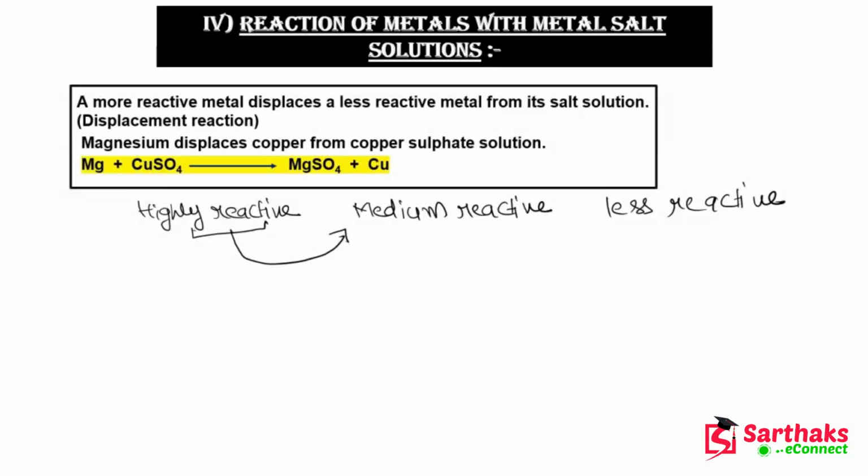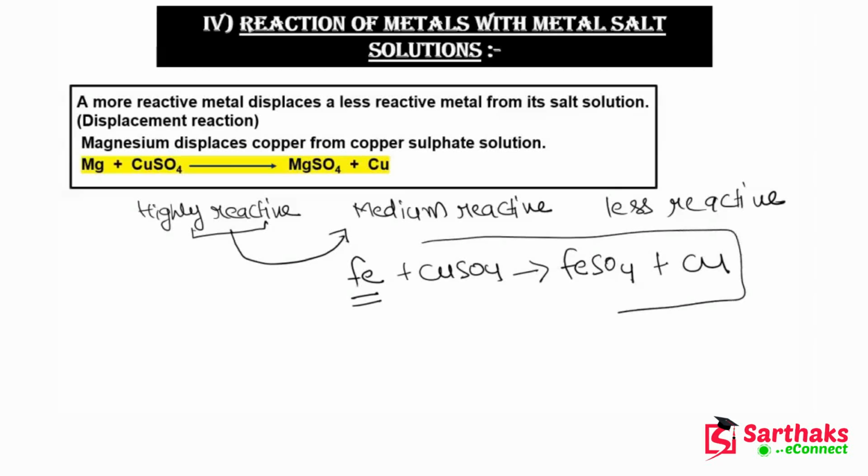We can also write another example. Let's suppose we have iron. When this iron reacts with copper sulfate, because iron is more reactive than copper, it will displace copper and take its place, and ferrous sulfate will be formed, and this is copper. So guys, this is another example of the displacement reaction.